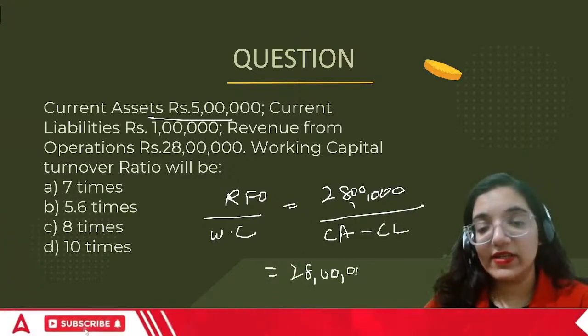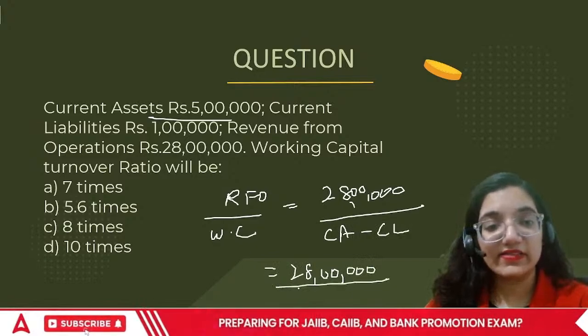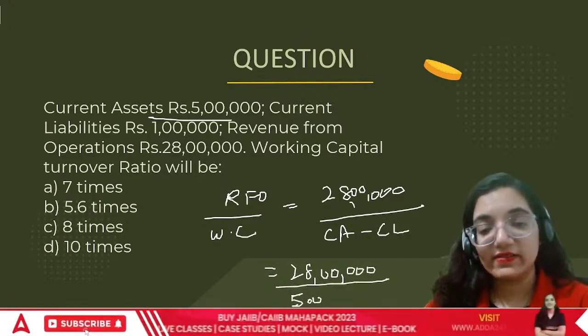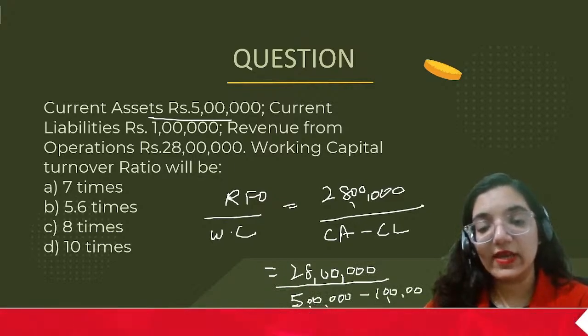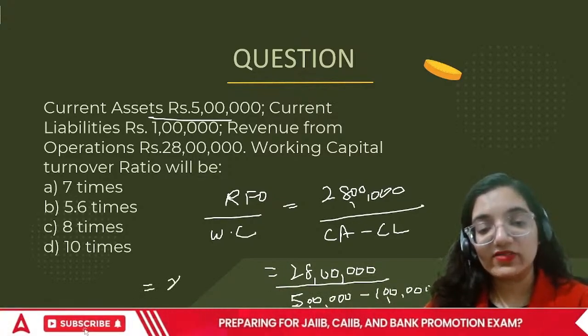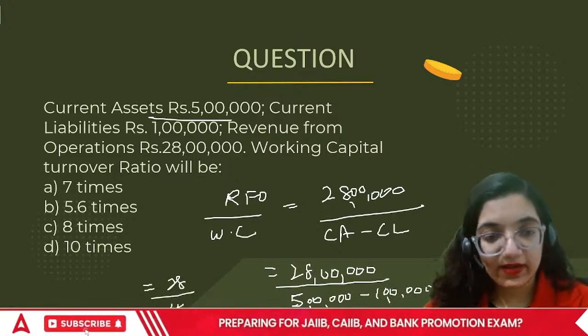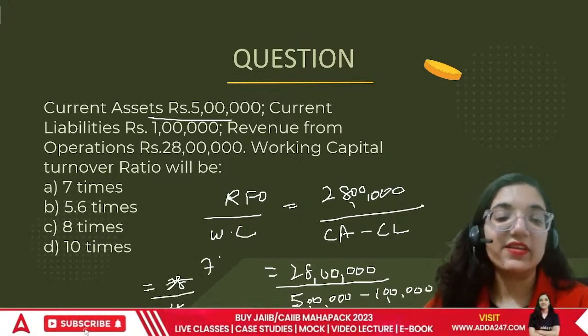It is 28 lakhs divided by working capital. Current assets is what? 5 lakhs. And current liabilities is what? 1 lakh. This is your working capital. So this turns out to be 4 lakh. So that is 28 lakh divided by 4 lakh. So this turns out to be 7 times.